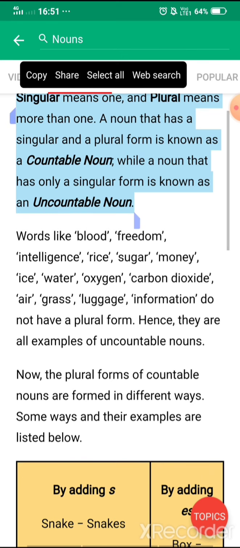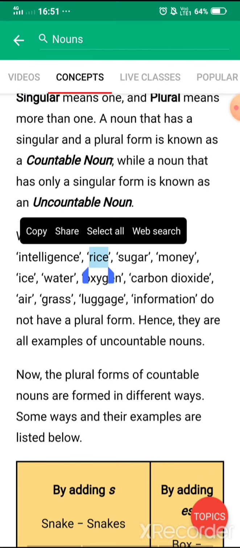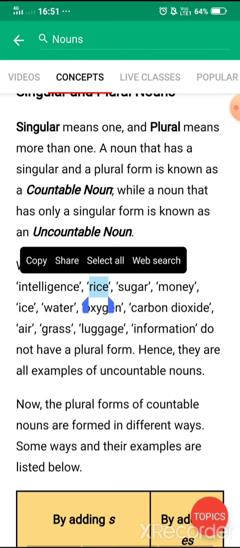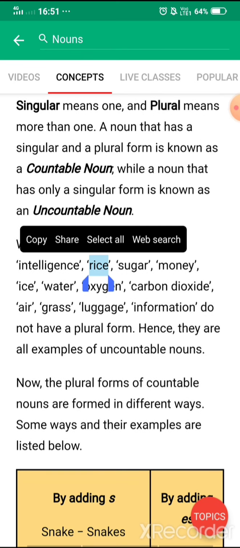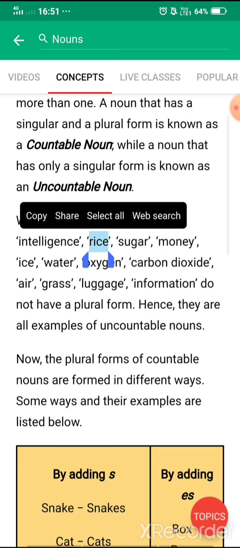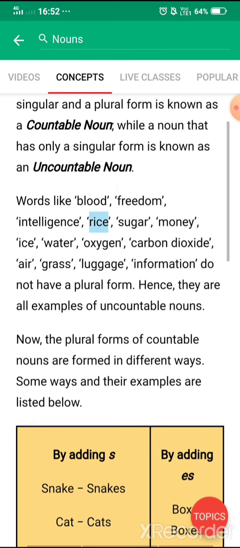Next you can see, as in blood, freedom, rice, intelligence, sugar, money, ice, water. See, you can count rupees but you cannot count money. You can count blocks of ice but you cannot count ice itself. Fine. So all these words do not have any plural form, hence they are examples of uncountable nouns.